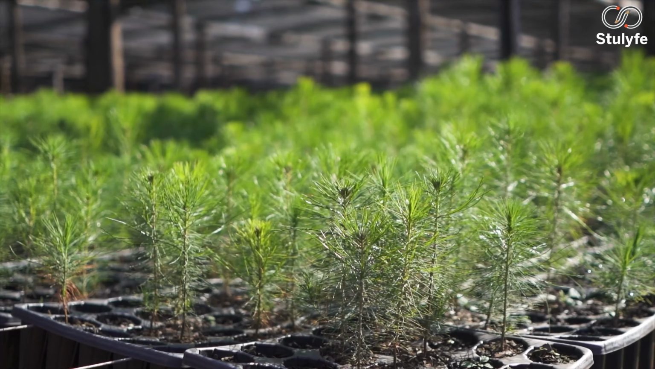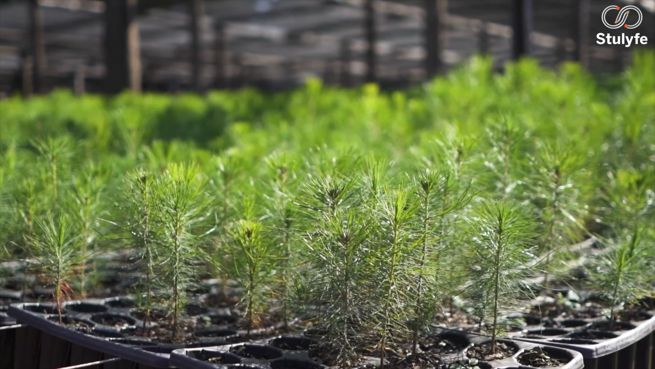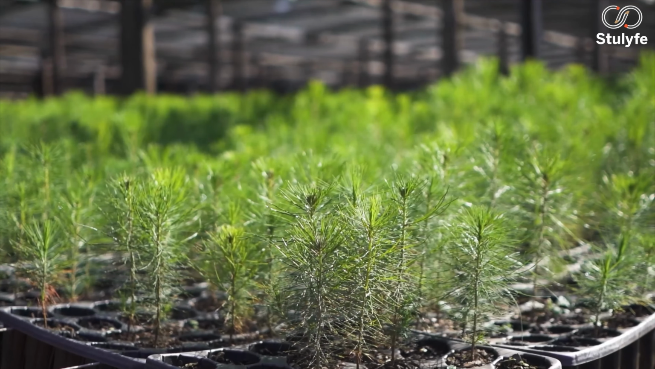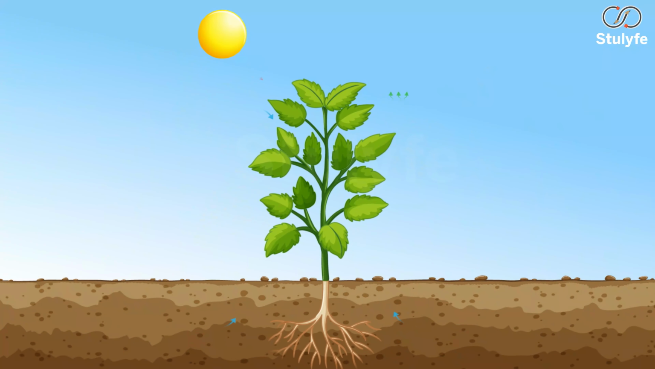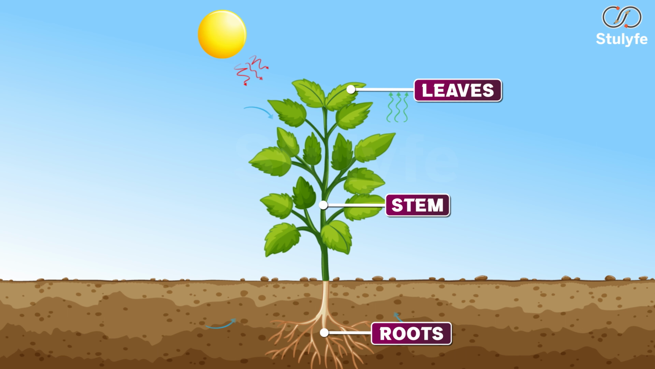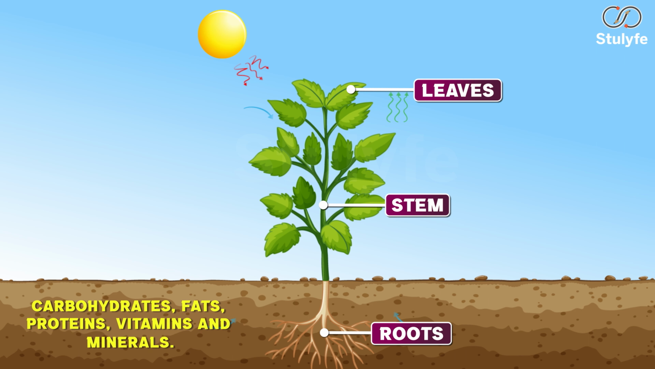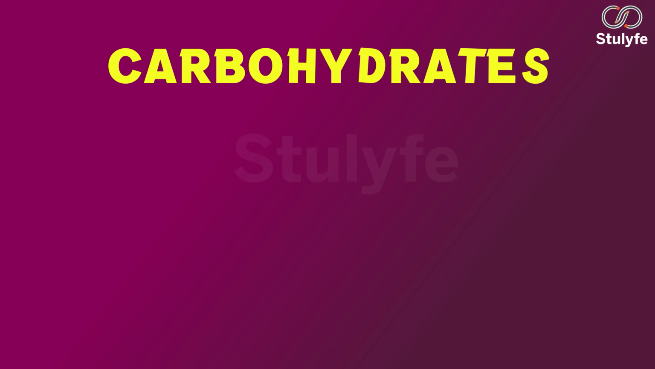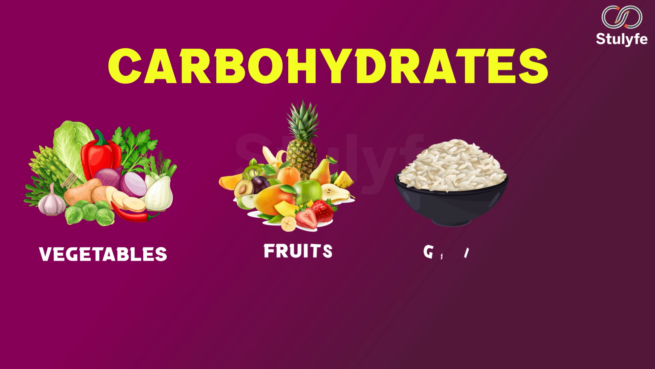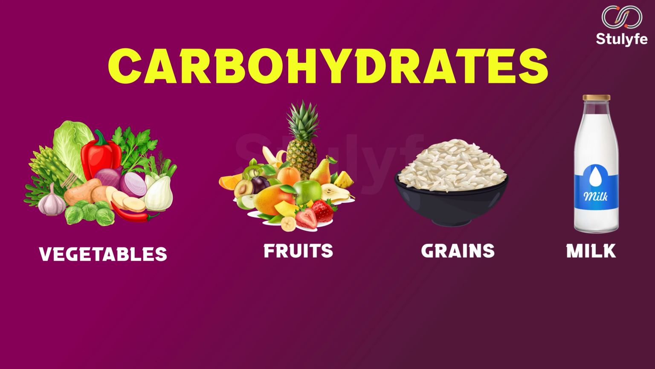Plants are autotrophs, which means they prepare their own food. They utilize some of the food for themselves and the remaining is stored in different parts like fruit, stem, roots and leaves. We consume this plant material and obtain different nutrients like carbohydrates, fats, proteins, vitamins and minerals. What food material do we consume to obtain these nutrients? We get carbohydrates from vegetables, fruits, grains, milk, etc. Can you list other nutrients and their sources?